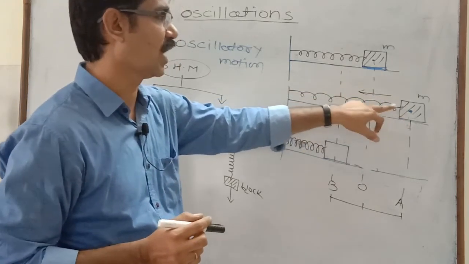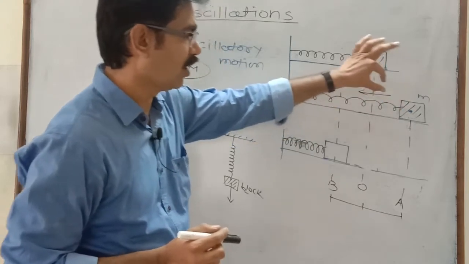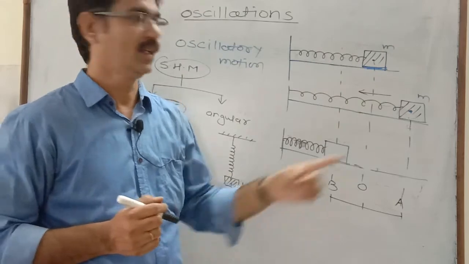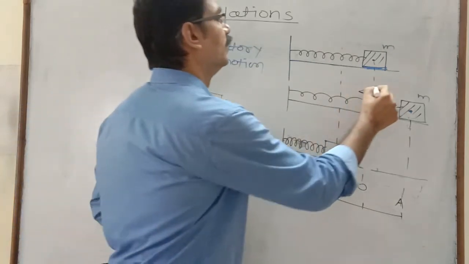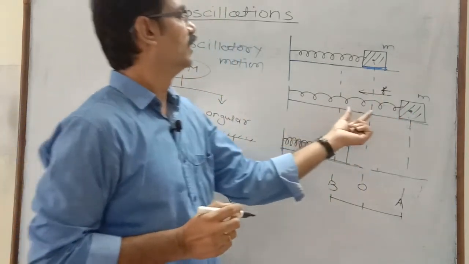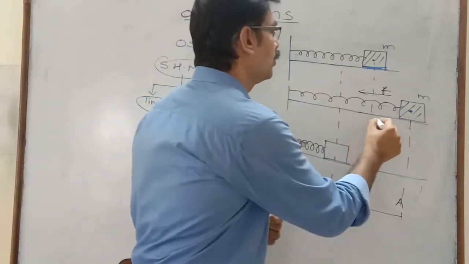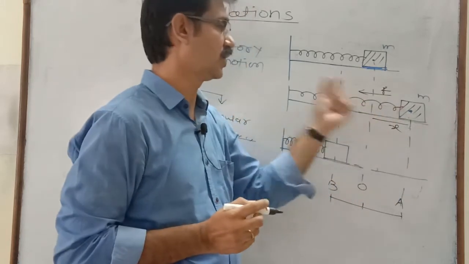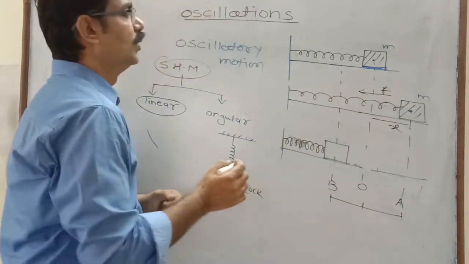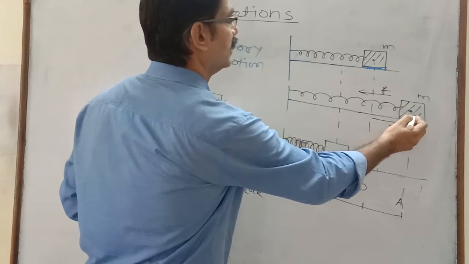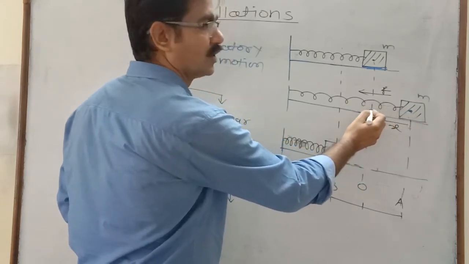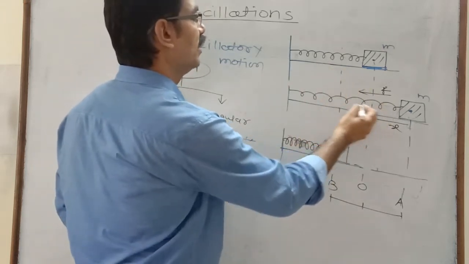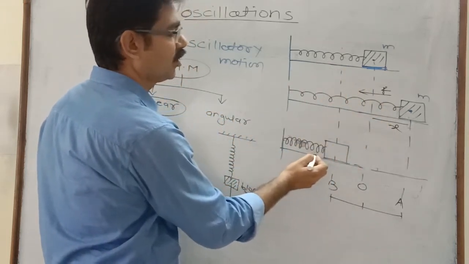This restoring force tries to bring the block to the mean position, to the equilibrium position. It is directed toward the mean position. Greater the displacement from the mean position, greater will be this force. Greater the displacement, greater will be the restoring force. Now, when the spring is released, due to the restoring force it comes to the equilibrium position, and due to inertia it moves to the other side, and therefore this spring will contract.